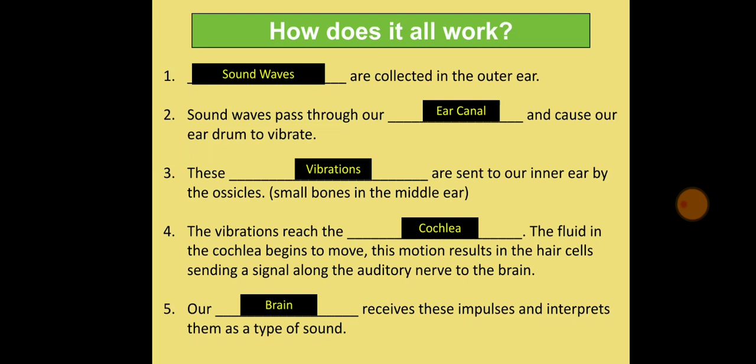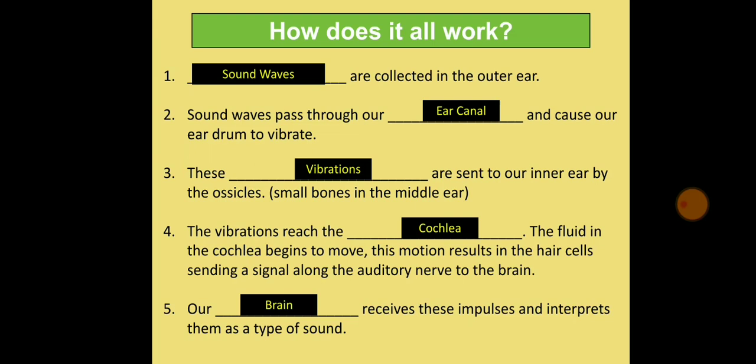Then these vibrations are sent to the ossicles, the three main bones I have told you about. From those bones it goes to the cochlea, and the fluid in the cochlea begins to move.